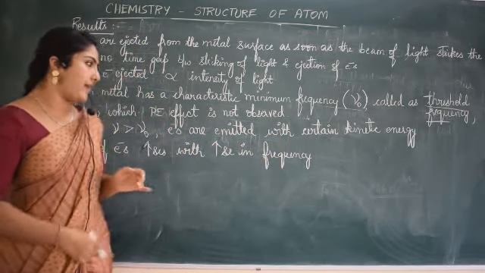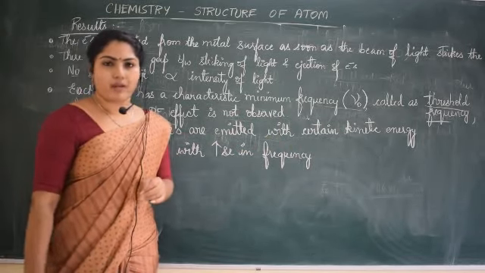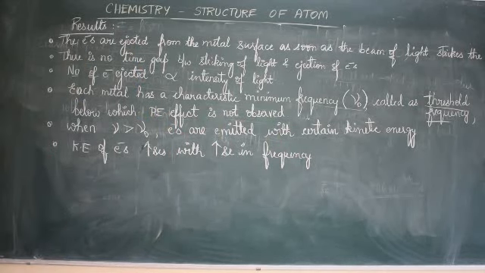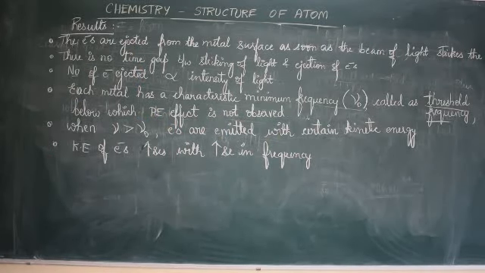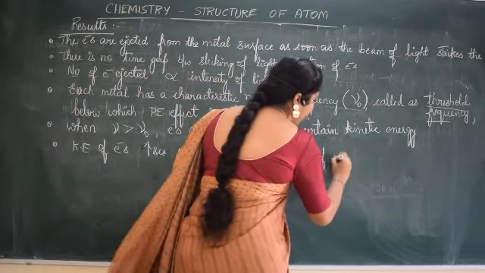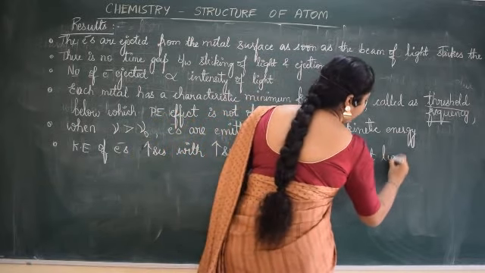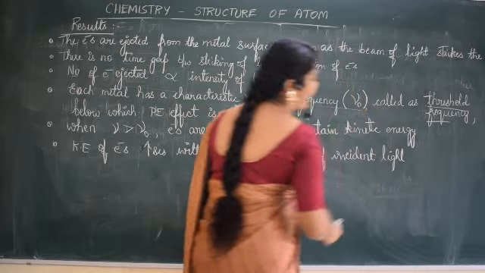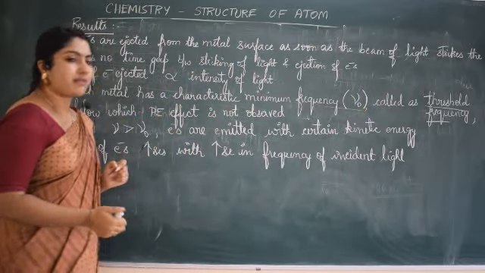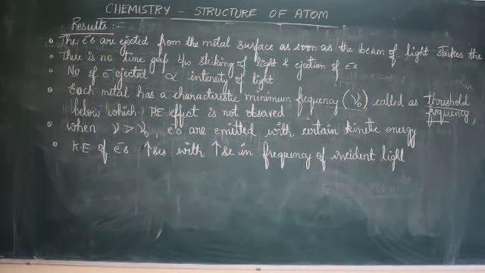Kinetic energy of electrons increases with increase in frequency. So these were the major observations made. You can just continue this as frequency of incident light. Hope these things are clear. It's simple. Know the definitions of the phenomenon, know the results of it. Some important points related to that, if you know, it's more than enough.